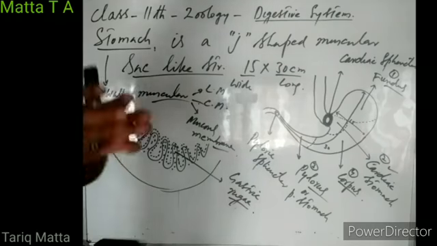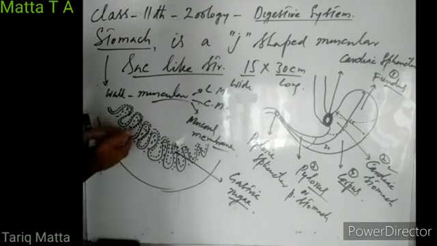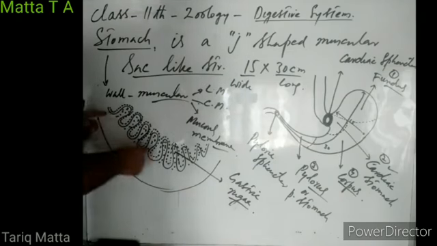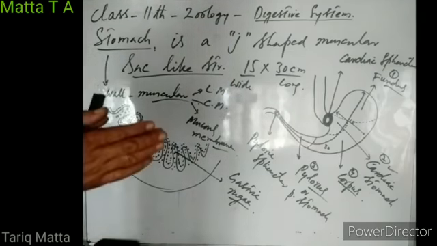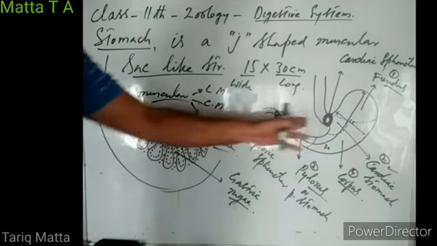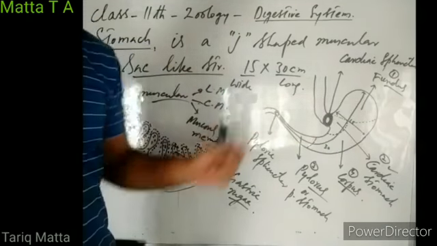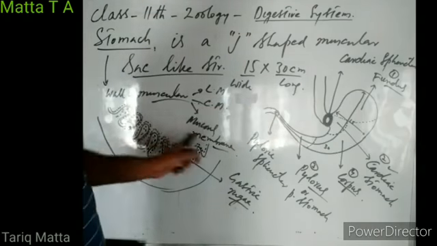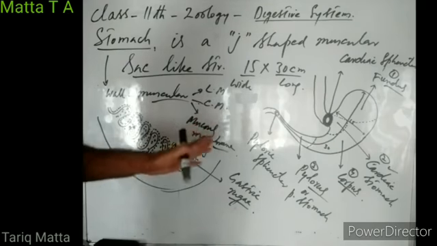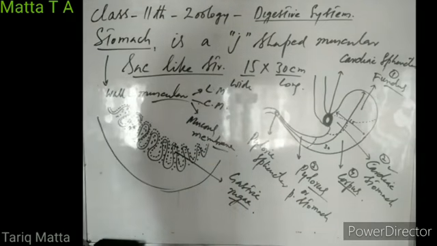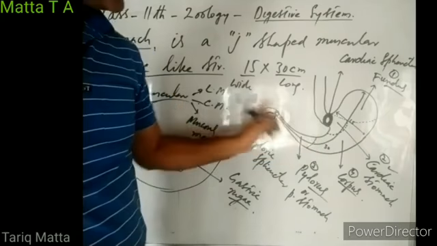So when food and water enter our stomach, the wall of the stomach can expand, because its internal luminal surface is drawn into irregular folds known as gastric rugae. These gastric rugae can expand so that food and water are accommodated in the stomach. And it is internally provided with a mucous membrane that produces mucus, which protects the stomach from the action of its own acids and enzymes, right? So this is the shape and size of the stomach.